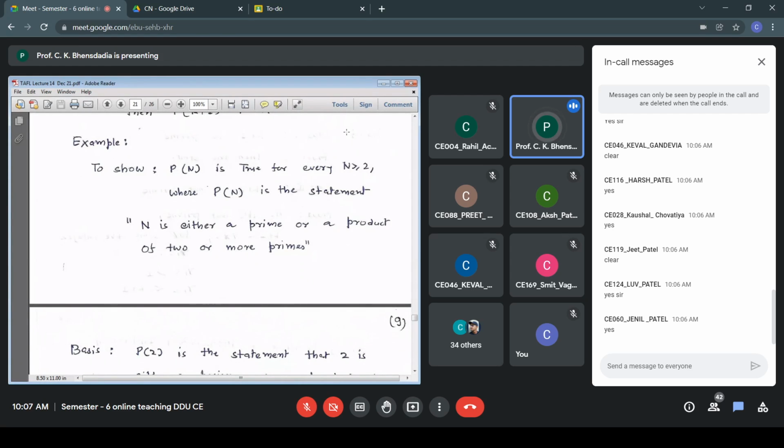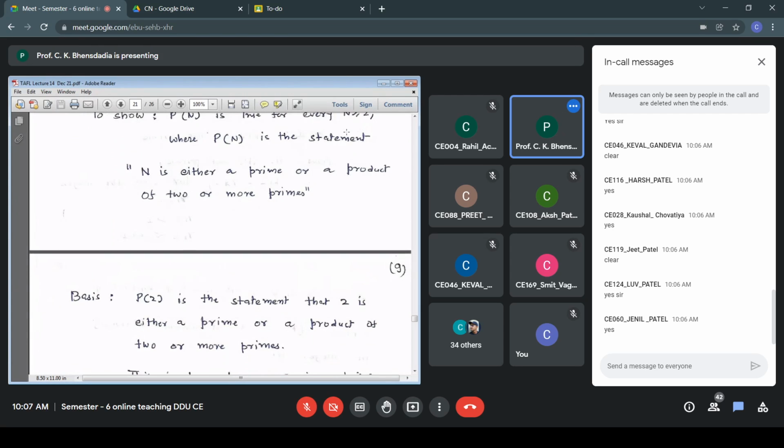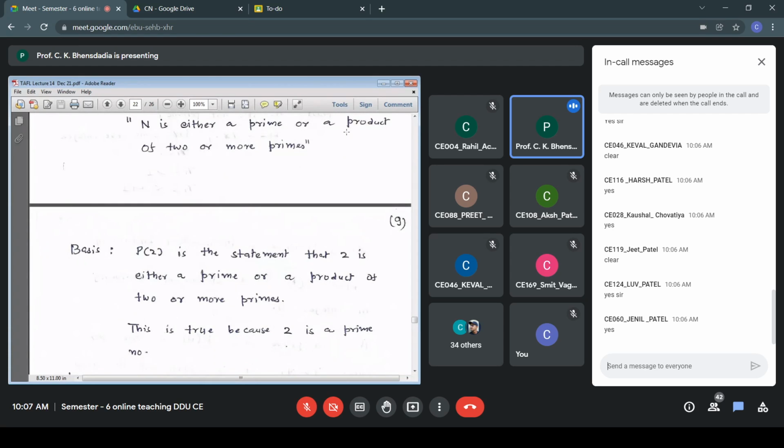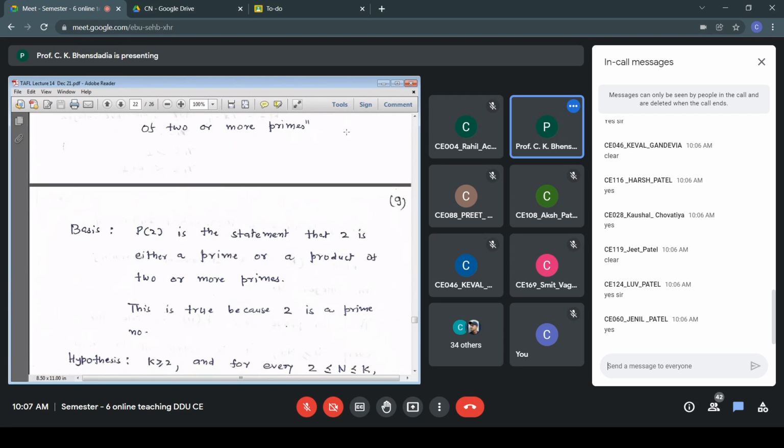N is either a prime number or a product of 2 or more primes for n greater than or equal to 2. This is my statement. So in the basis, n equal to 2, and 2 is a prime number. N is either a prime or a product of 2 or more primes. So in this case, 2 is a prime number. That completes the proof for the basis. P2 is the statement that 2 is either a prime or a product of 2 or more primes, and the statement is true because 2 is a prime number. Hypothesis.